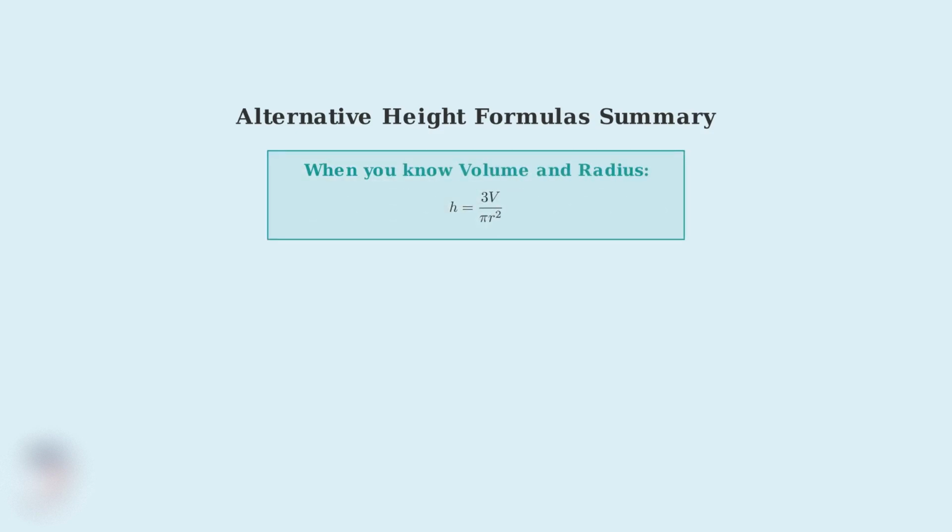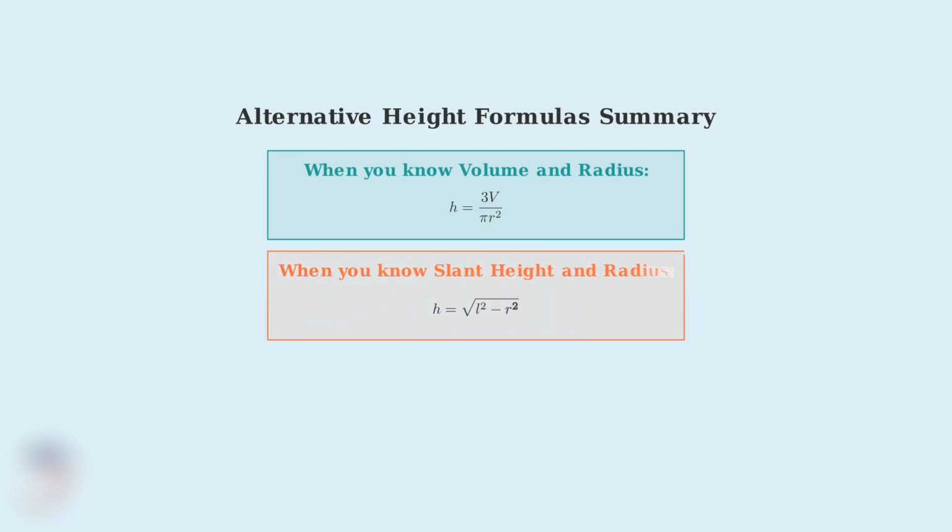Let me summarize both alternative formulas and when to use each one. Here are both alternative formulas for finding the height of a cone. Use the first formula when you know the volume and radius. This formula comes from rearranging the volume equation for a cone. Use the second formula when you know the slant height and radius. This formula comes from the Pythagorean theorem applied to the right triangle formed by the cone's dimensions.